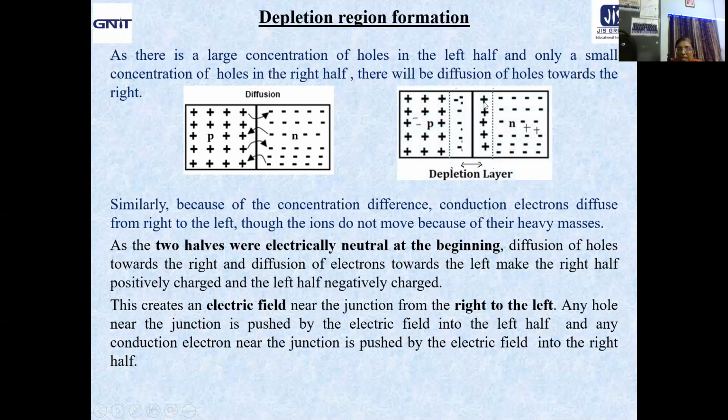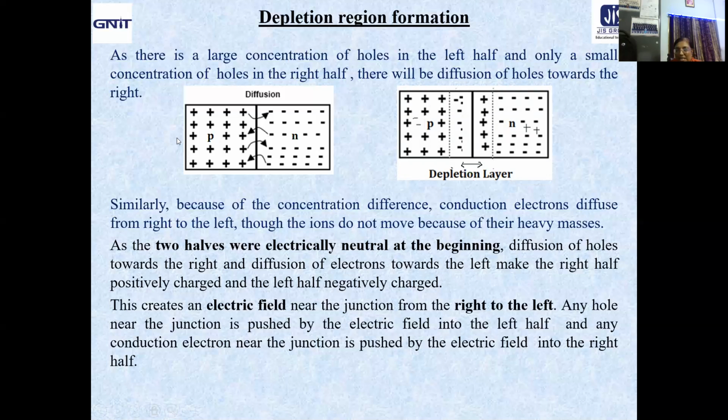Just take a look. This side there will be the positive and this side there will be the negative on both sides of the junction in the immediate neighborhood. Any hole, because of that, this is the positive, this is the negative side. Any hole which is trying to diffuse towards the right will face opposition. It will be pushed towards the left by the electric field, and obviously any electron near the junction is pushed away by the electric field into the right.